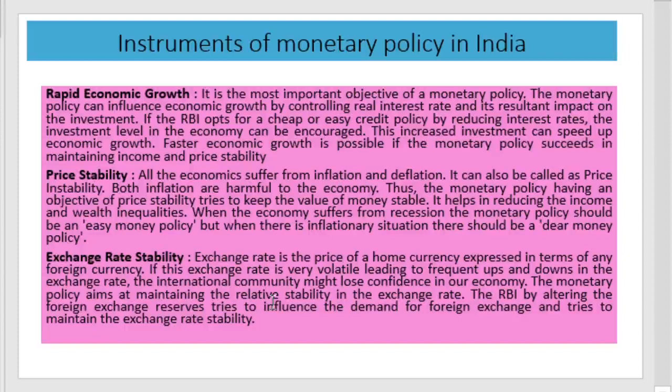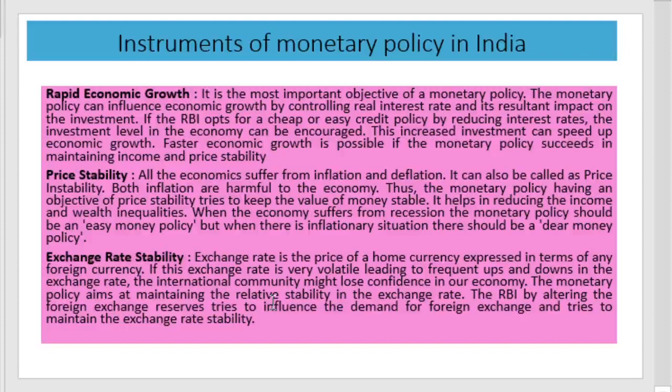Third important objective is exchange rate stability. What is exchange rate? Exchange rate is the price of a home currency in terms of any foreign currency. That is, the expression of home currency in terms of foreign currency is termed the exchange rate. That is, the rate of the rupee in terms of the US dollar or other countries' currency is termed the exchange rate.